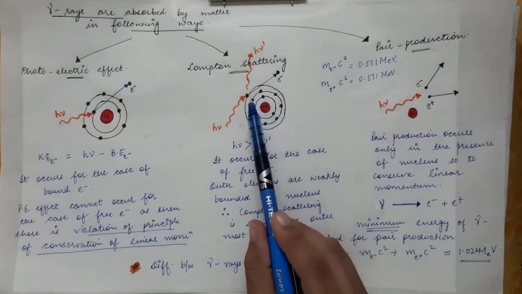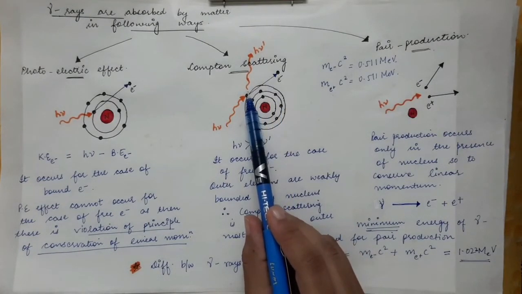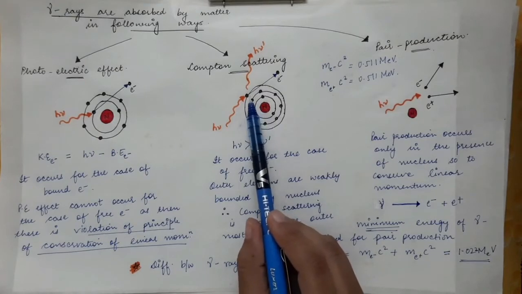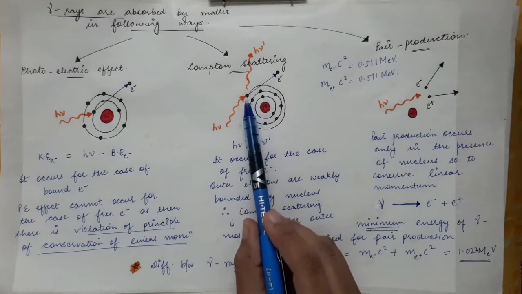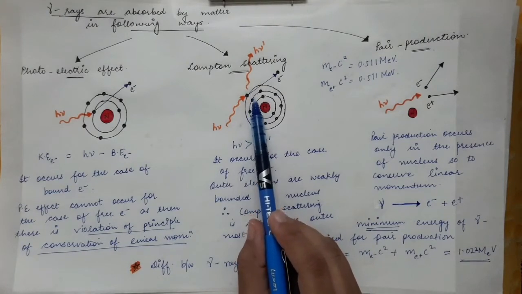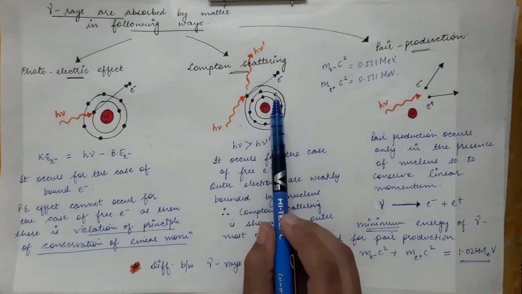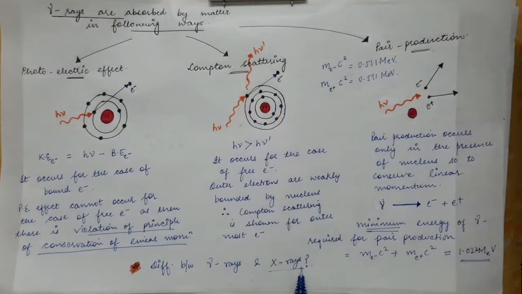Now when an electron from its outer orbit goes to its lower orbit, so when there is a transition in the atomic orbitals, that is, the electron from the outer orbit goes to the lower orbit, then photons are emitted, and those photons lie in the range of X-rays. So that is the origination of X-rays.